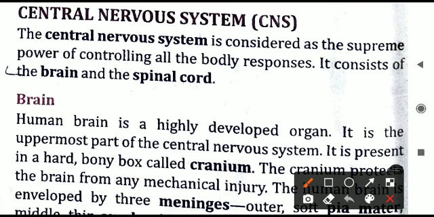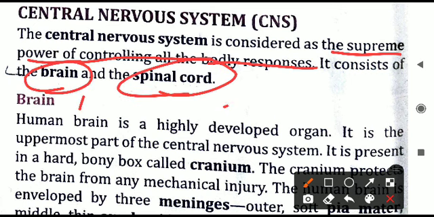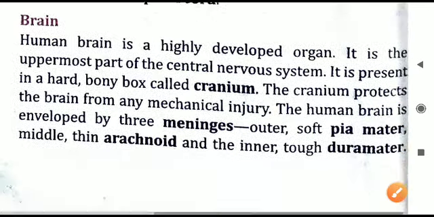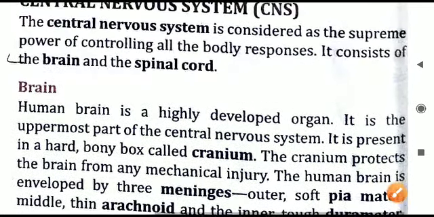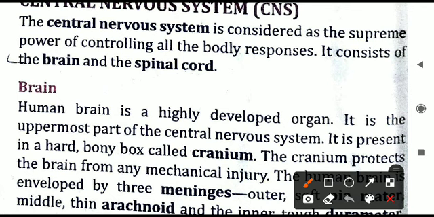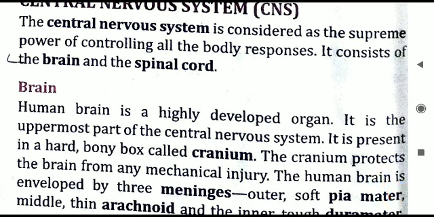The central nervous system is the supreme power controlling all the body responses, and it consists of the brain and the spinal cord. Both these organs are part of the central nervous system. Remember this fact. It can be asked as a question: name the parts of the central nervous system. The answer will be brain and spinal cord.